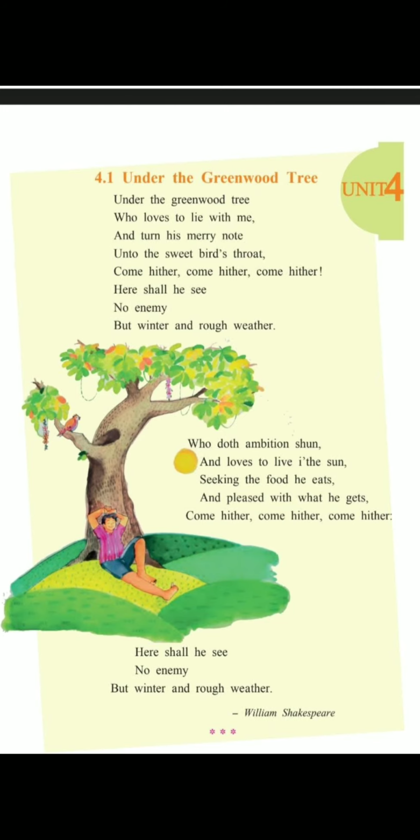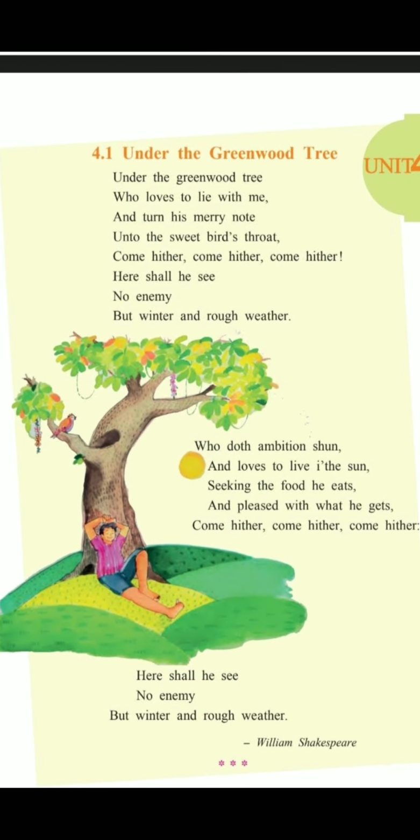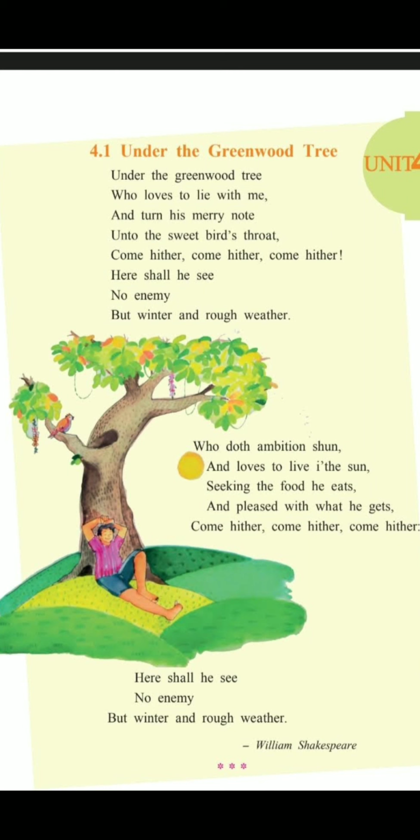Now look at the picture very clearly that is there in this poem. If you look at the picture, you have a boy out there with one leg stretched out, with his hands raised high, sitting on a lovely green pasture land with a nice tree out there which has lots of fruits, flowers. You can even see birds out there. What does it indicate? It indicates how relaxed this boy is, how peaceful he is, taking the pleasures of nature around him. And he is happy.